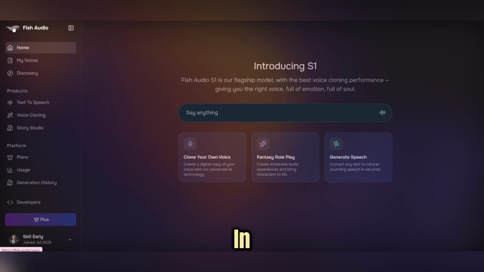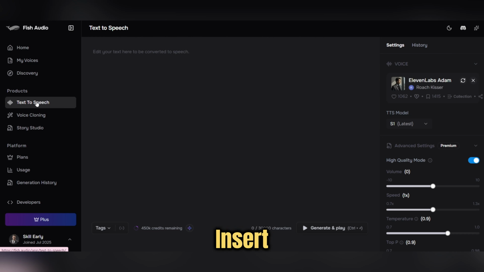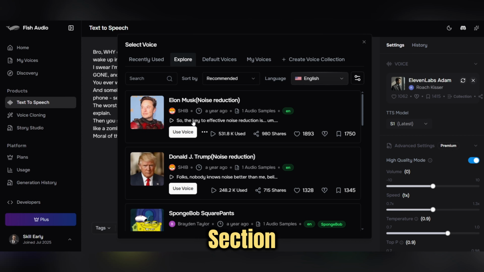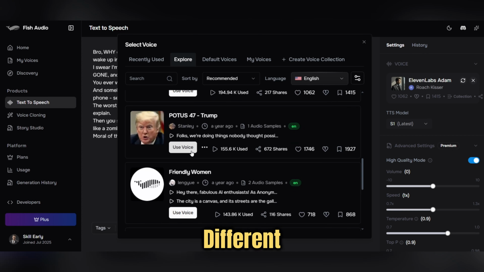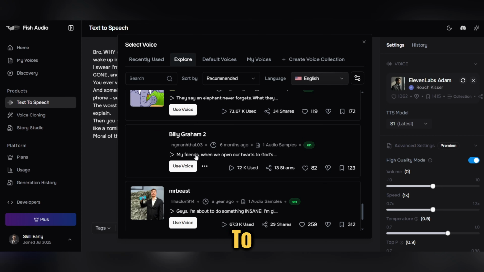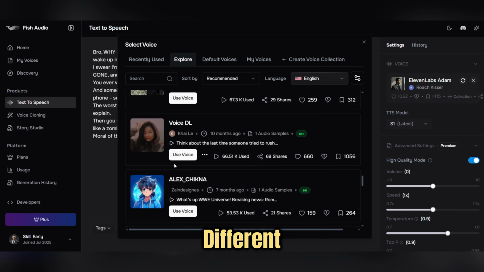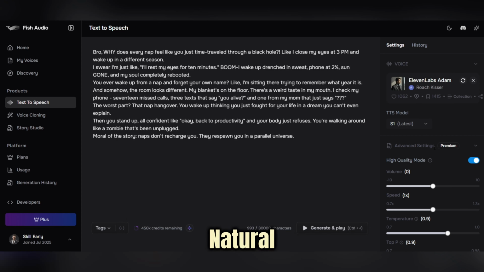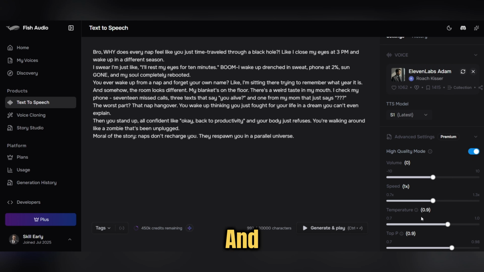Now that you are logged in, click on the text-to-speech section from the main menu. After that, insert the script you prepared with ChatGPT into this section completely. In the next step, enter the voice selection section. Here you will see a large collection of different voices, from natural voices to voices with the tones of famous people and different styles. For this tutorial, we choose Adam's voice, because his tone is very natural, clear, and ideal for educational and viral videos.